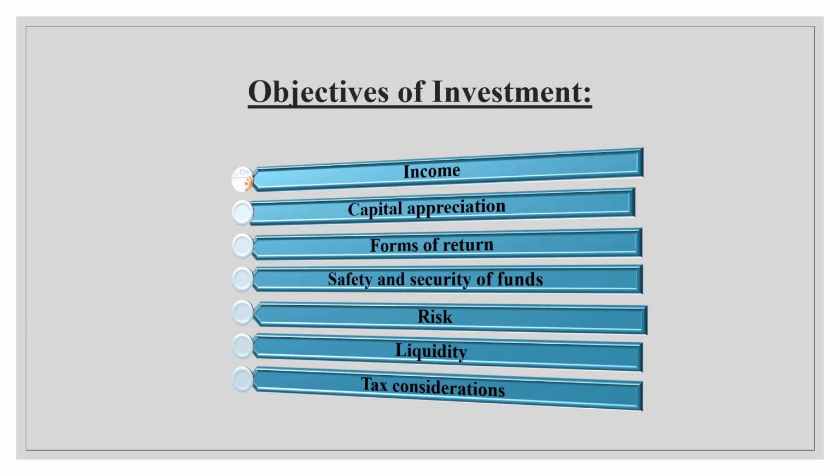Next, the second objective is capital appreciation. Being an investor, obviously your main motto is to increase the capital you have invested, right? So you expect a return on whatever capital you have invested. It may be land or building or equity or any kind of avenue where you have invested the money. So you seek growth in that investment, right? That is what capital appreciation is all about. It may be conservative growth or aggressive growth. Sometimes conservative growth happens.